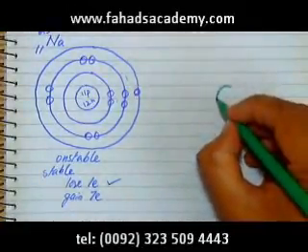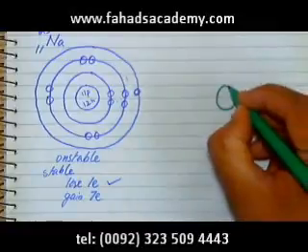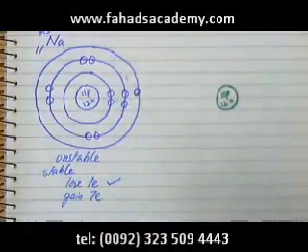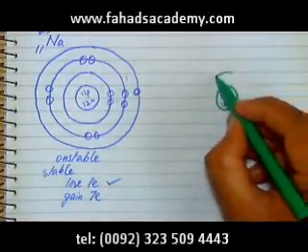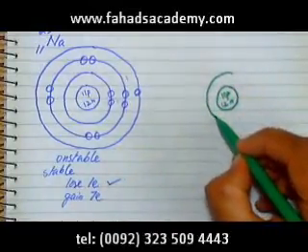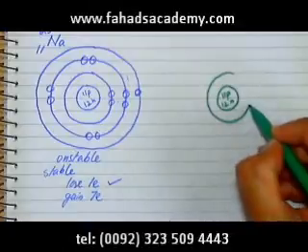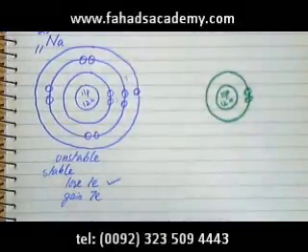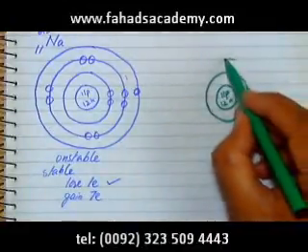So let's redraw this. You have 11 protons and you have 12 neutrons. So there are 2 electrons in the inner shell.